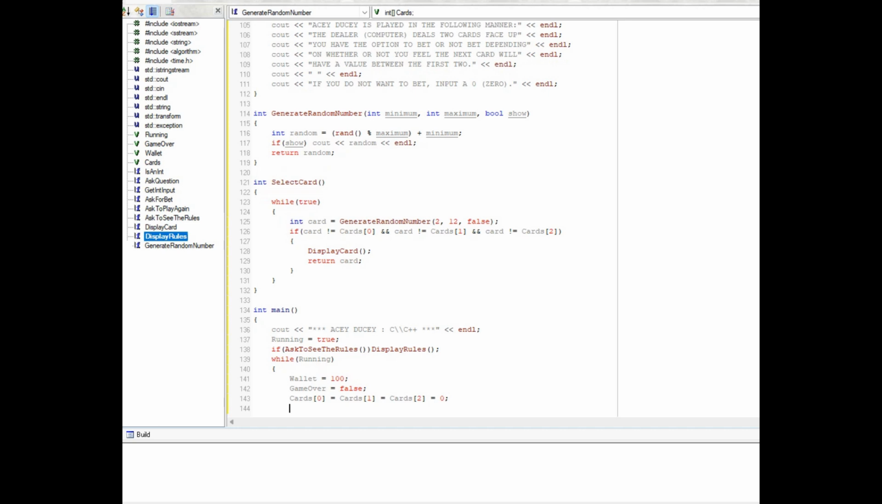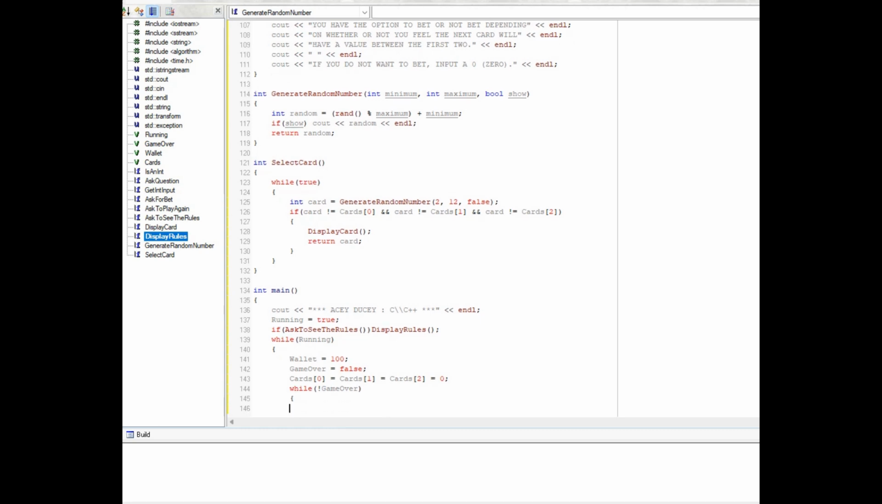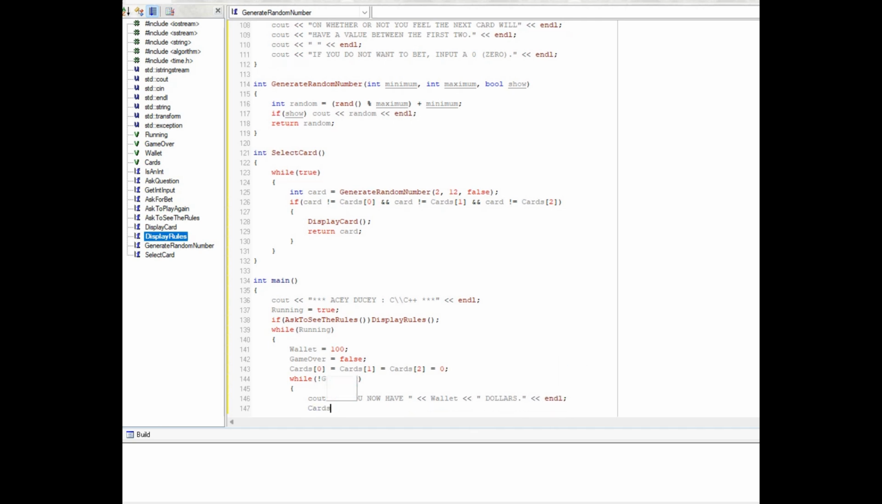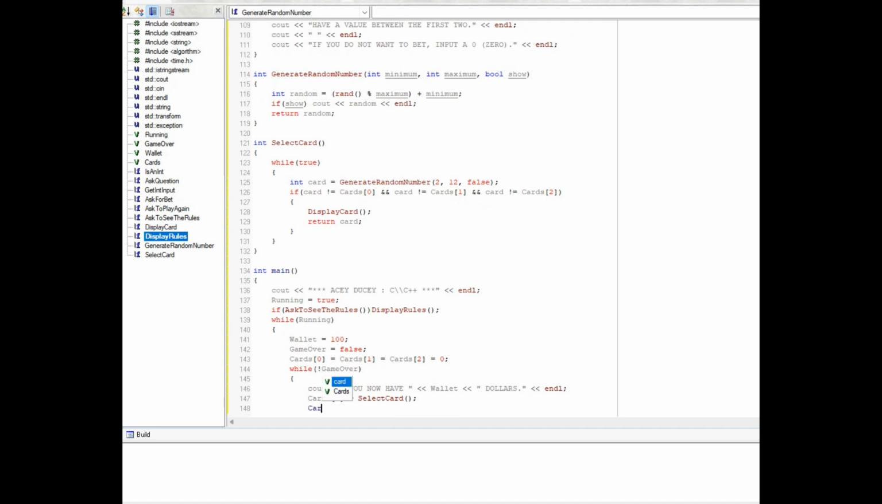Let's see. Where am I now? We set the cards. Now we're going to do our game over loop. So while not game over, we're going to say count, you now have wallet dollars, endl, and then we'll say cards 0 equals select card, cards 1 equals select card,